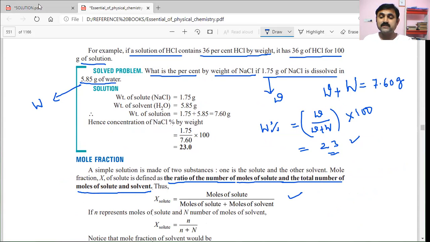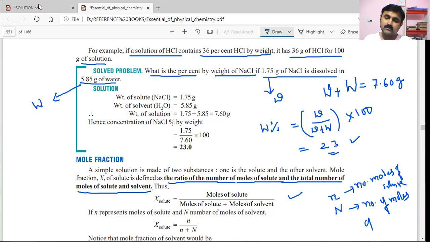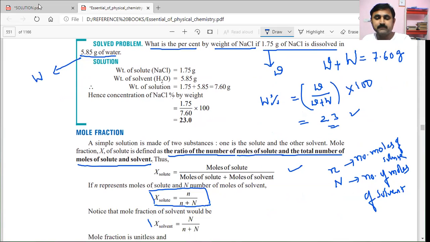Here in this book they have taken small n as the number of moles of solute and capital N as the number of moles of solvent. That's why the mole fraction formula here is given, for solute, as small n by small n plus capital N. For solvent it becomes capital N by small n plus capital N.